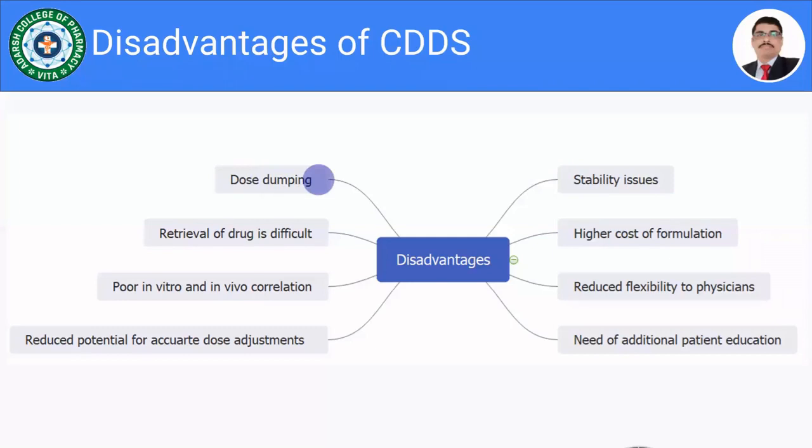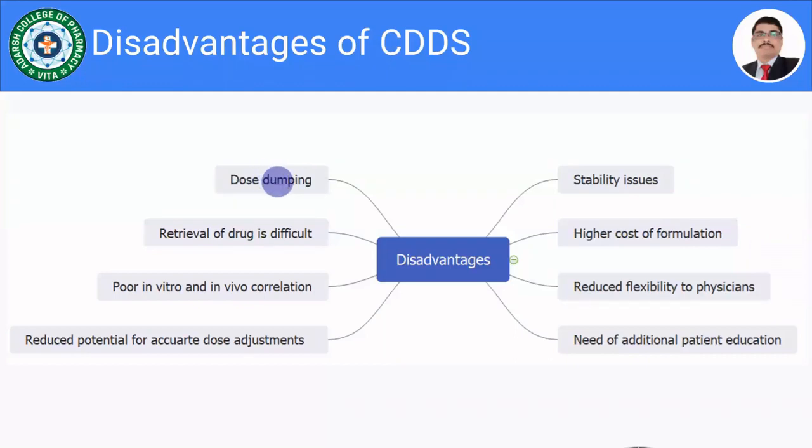If we have designed the oral controlled drug delivery system of metoprolol tartrate, and as the drug is highly water soluble, due to certain reason the dose gets released at once, there might be chances of toxicity to the patient, or it may be lethal to the patient. That is the very first disadvantage of controlled drug delivery system.